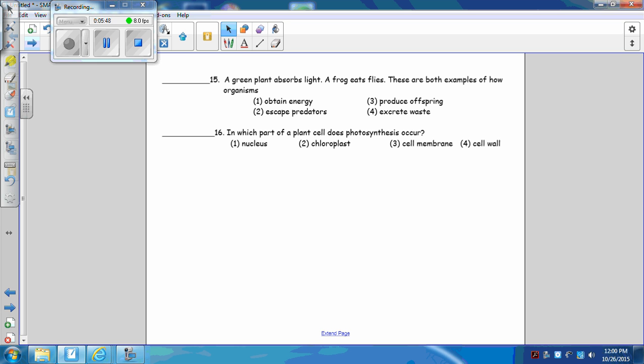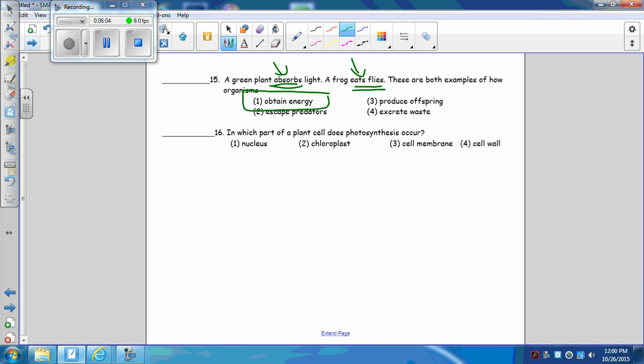A green plant absorbs light. A frog eats flies. Both of these are examples of how organisms obtain energy: autotrophs and heterotrophs. Heterotrophs eat and hunt for food. Autotrophs make their own food. In which part of the plant cell does photosynthesis occur? It happens inside of the plant's chloroplasts.